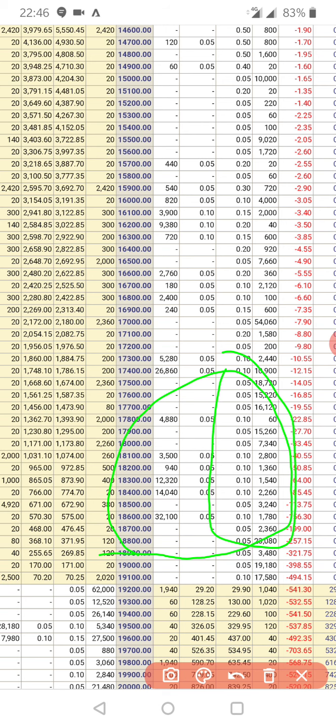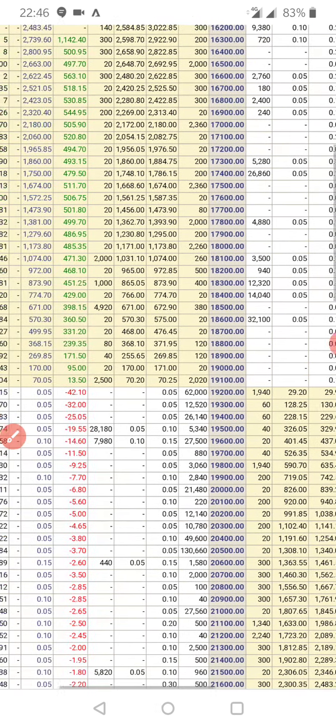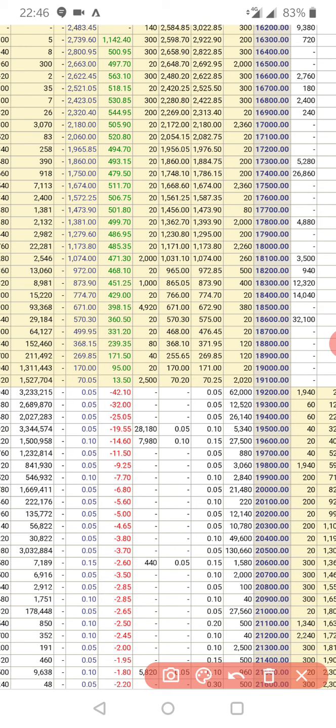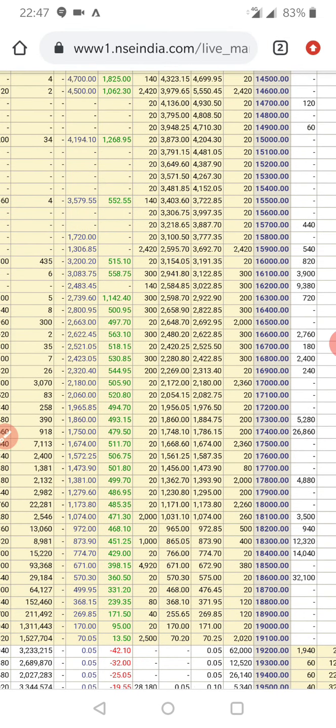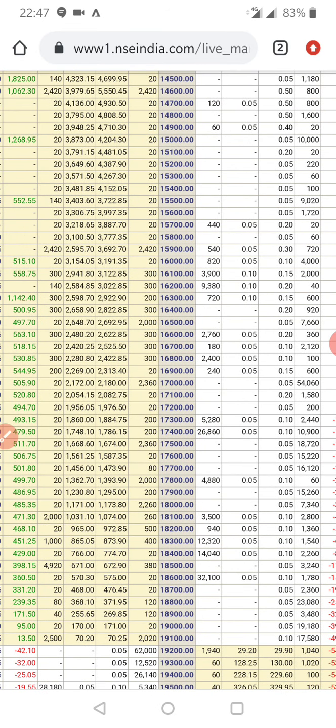In the same way, the other range bound is 19,800. Just see, all these values have become 0.00. I sold all these at 11:30, 12:30, 1:30, keep on shuffling, and I made a profit of around 10,000 in options and 5,000 in stocks.